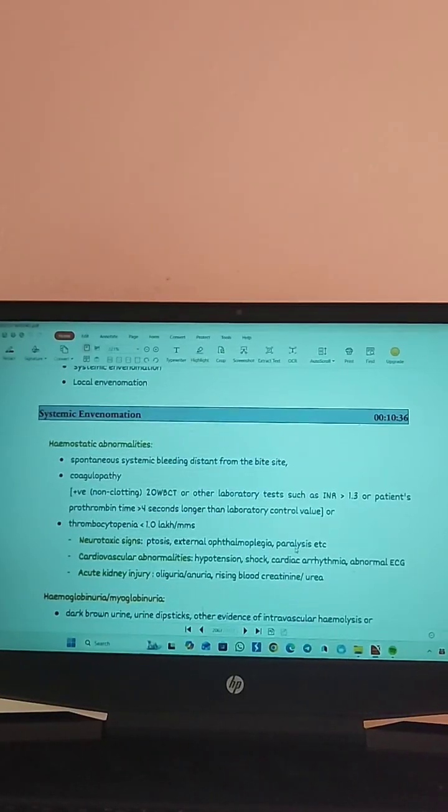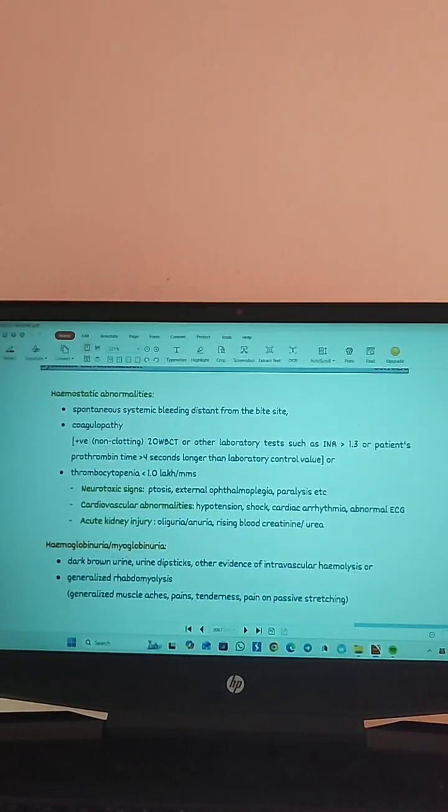Now, how can we say that systemic envenomation has occurred? There will be hemostatic abnormalities, and plus there will be hemoglobinuria or myoglobinuria. Hemostatic abnormalities means there is spontaneous systemic bleeding distant from the bite site, and there is also evidence of coagulopathies.